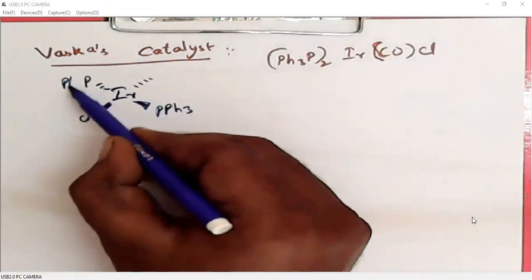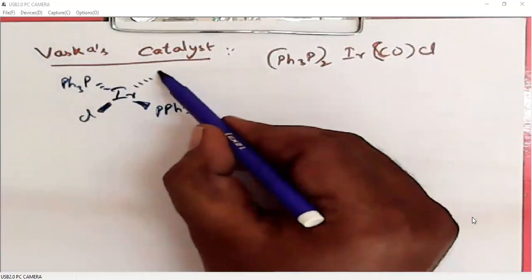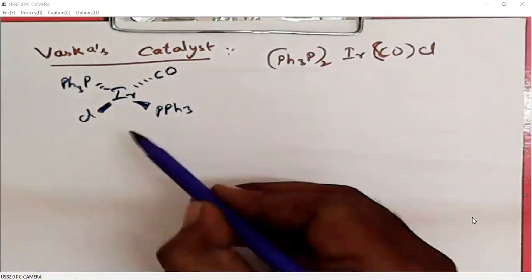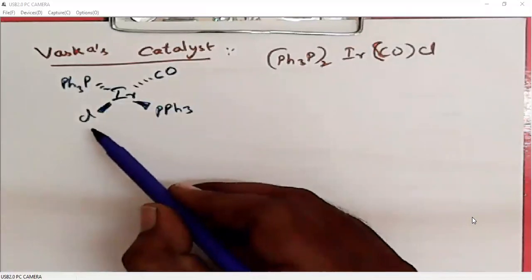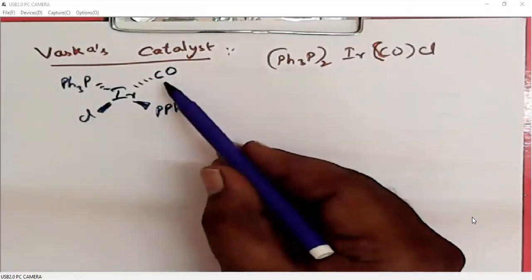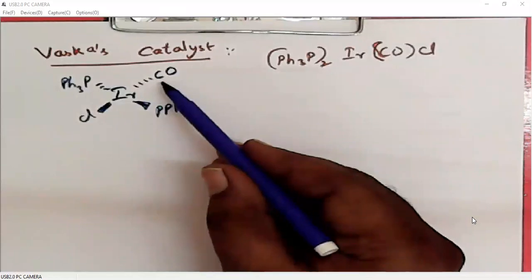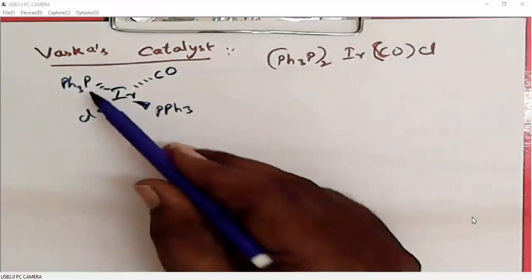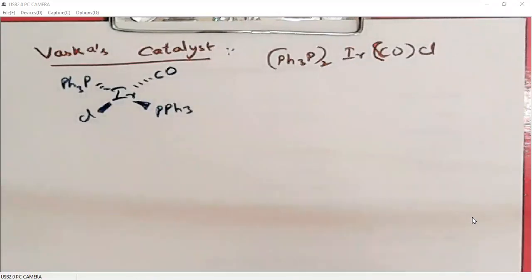This is triphenylphosphine and carbonyl, carbon monoxide. When we arrange them in order, carbonyl will come first, so carbonyl, chloro, bis(triphenylphosphine)iridium(I).